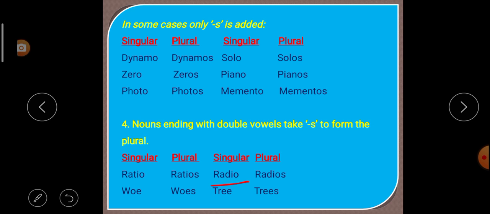To make the plural, we have added s. So radios. Or you can say tree. Tree is ending with a double vowel, that means double E. So to make the plural, we have added only s. So in this way, for a noun which is ending with a double vowel, we make the plural by adding s to the noun.